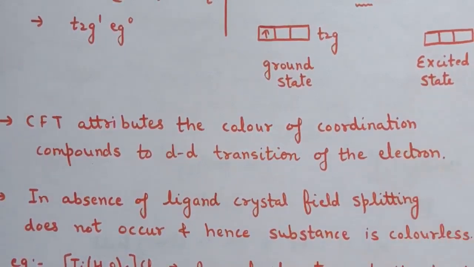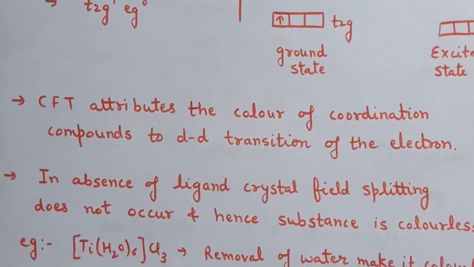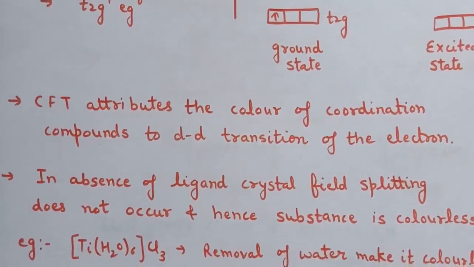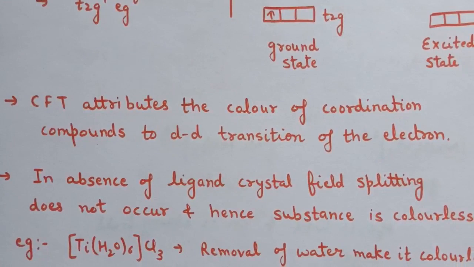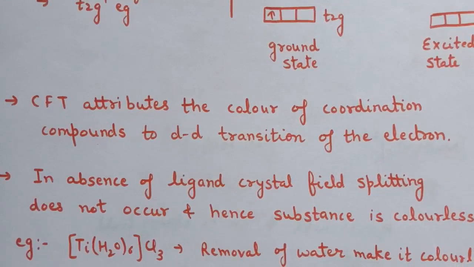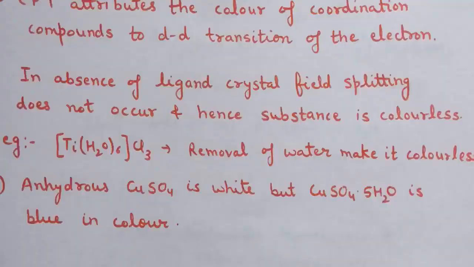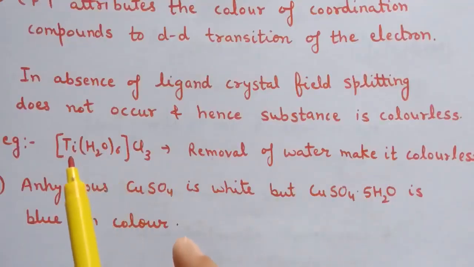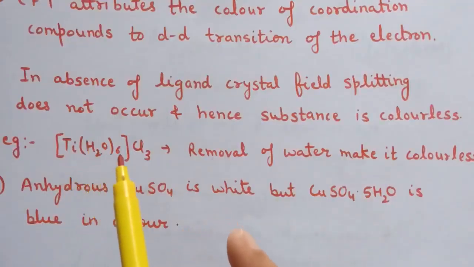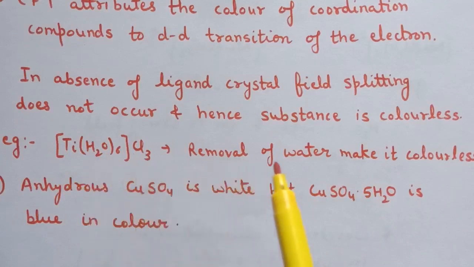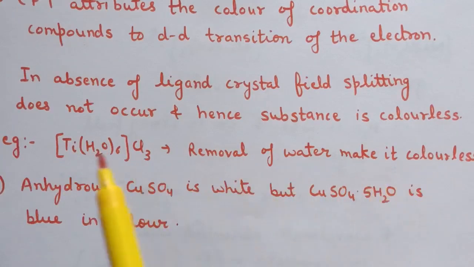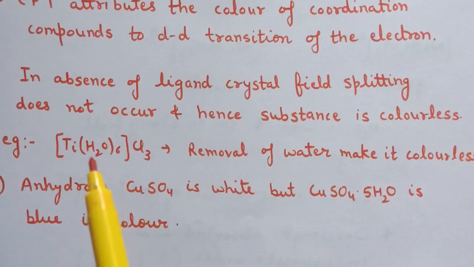Now second point in color in coordination compound is, in absence of ligand, crystal field splitting does not occur, and hence the substance is colorless. That is, in absence of ligand, crystal field splitting does not take place, and therefore the substance is colorless. For example, this is the complex of titanium, [Ti(H2O)6]Cl3. Now removal of water makes it colorless. So if we remove these ligands, this complex will become colorless.